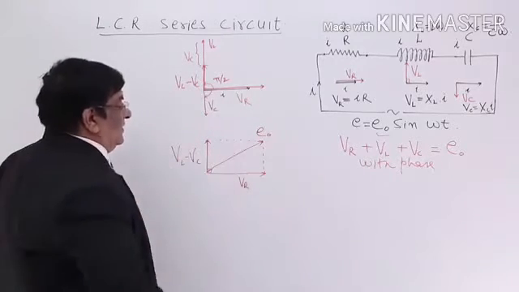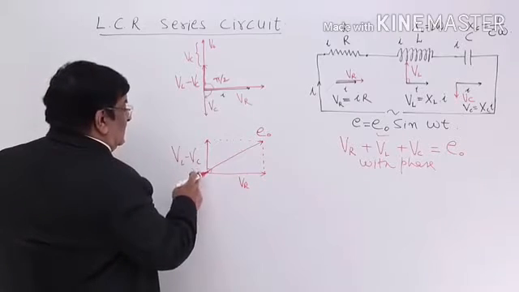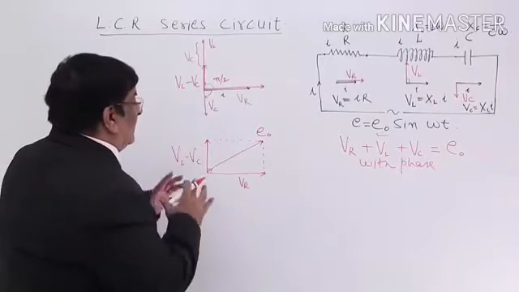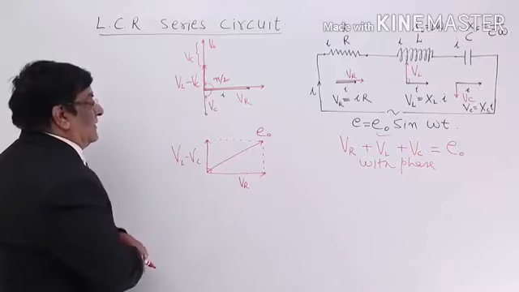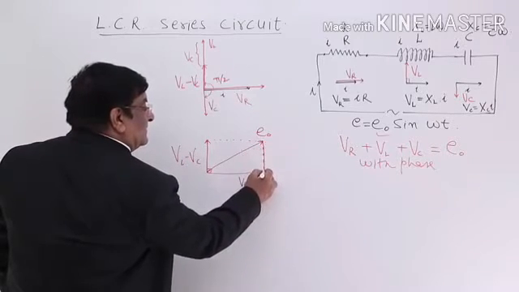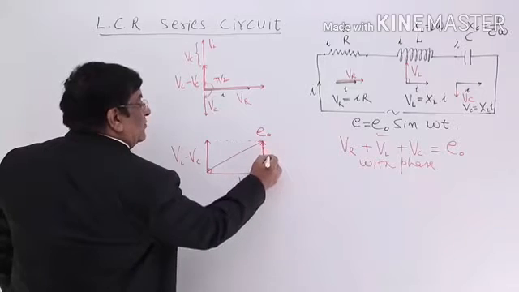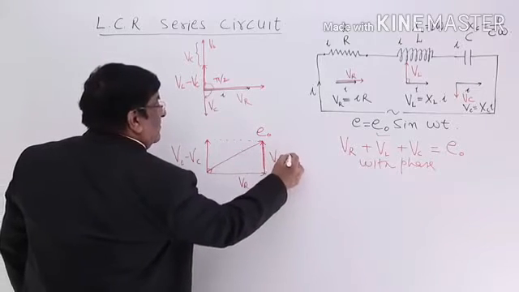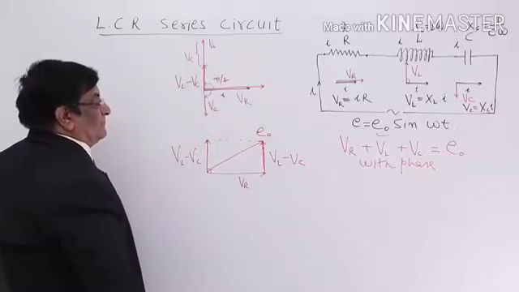This is E naught. This is VR. This is VL minus VC. If I want to make it in a triangle form, then this is equal to this. I will make it here. And how much is this? VL minus VC.